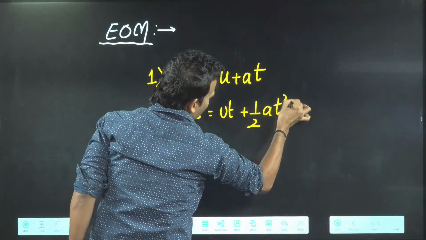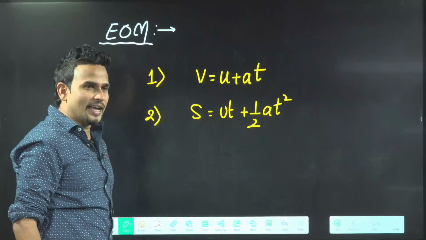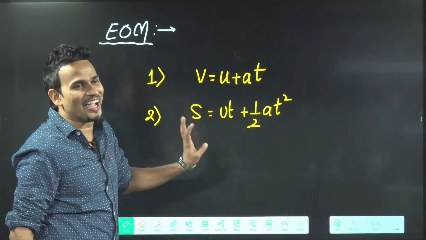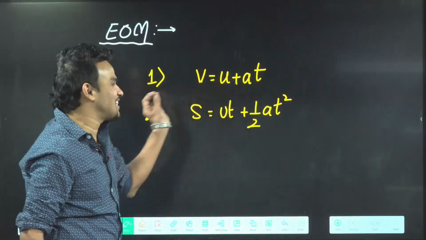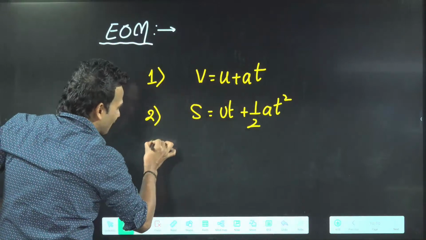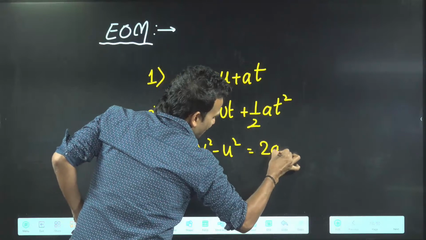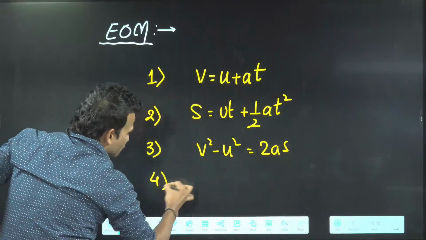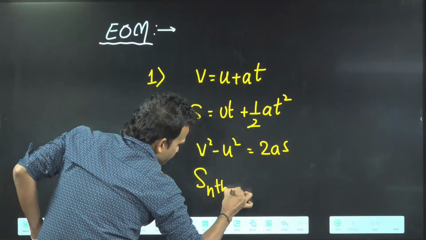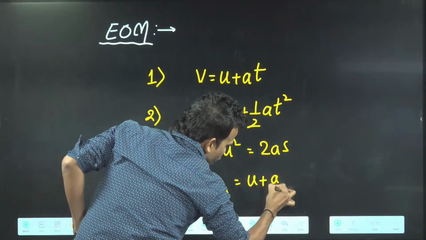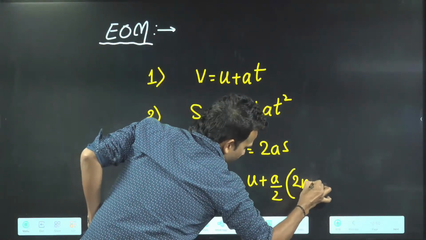इतना तो सीख ही लिए होगे. Class 9, 10th, 11th, 12th, इतना तो आ गया होगा. V equal to U plus AT, S equal to UT plus half AT square. Third equation: v square minus u square equal to 2as. Fourth equation: Snth equal to u plus a by 2 into (2n minus 1).